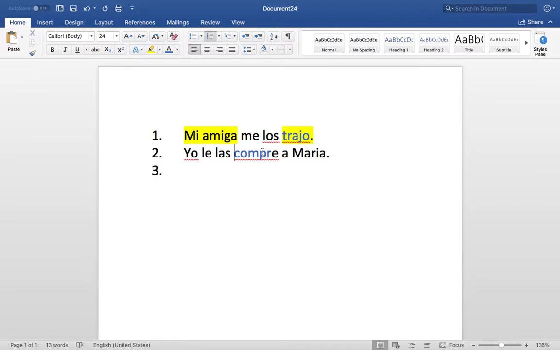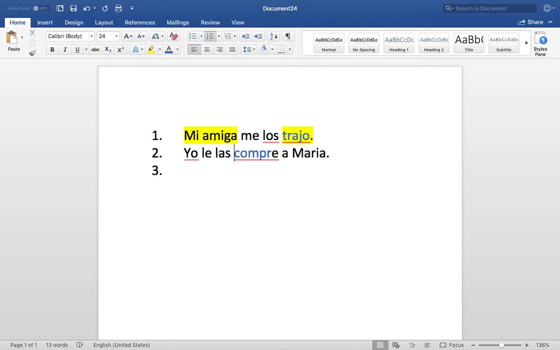All right, so in Spanish, you can have the name of the person here plus the pronouns, okay? Which it sounds like, I'm going to buy them for her, for Maria. Yes, in English is wrong. You cannot repeat the indirect object pronoun. In Spanish, you do. You can repeat the indirect object pronoun, but you cannot repeat the direct object pronoun. So you cannot say, I'm going to buy them the movies. Okay, you can. So the same thing in Spanish. You can't do that, but you can do it with indirect.